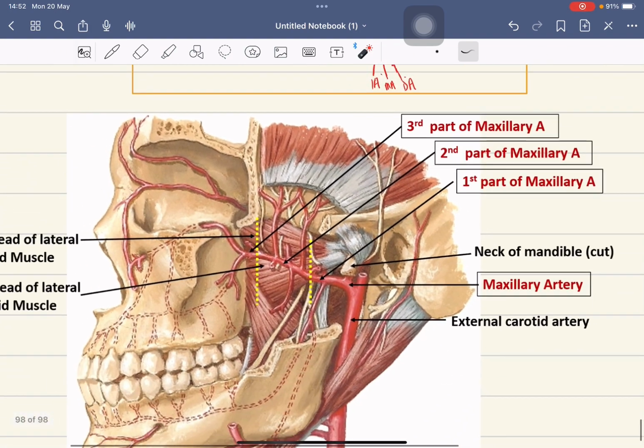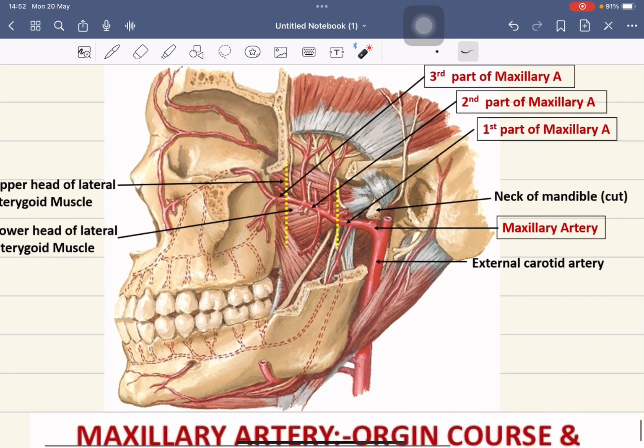Now let's go through this figure. This is our external carotid artery. This is the lingual artery and this is the superficial temporal artery. This is the maxillary artery, you can see here. When it crosses, this is the lower head of the pterygoid muscle, and this is the upper head of the lateral pterygoid muscle. When it enters the lower head, it becomes the second part. This is the first part, and after leaving, this is our third part.